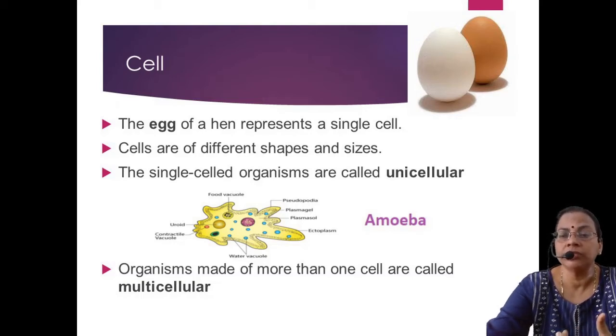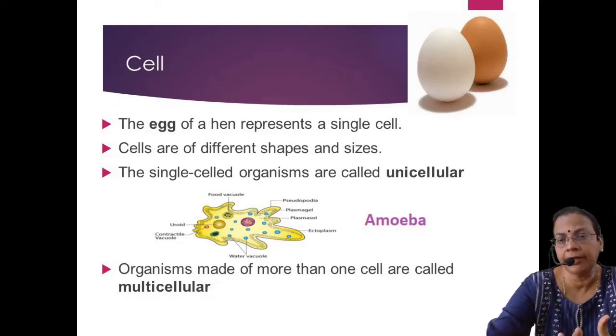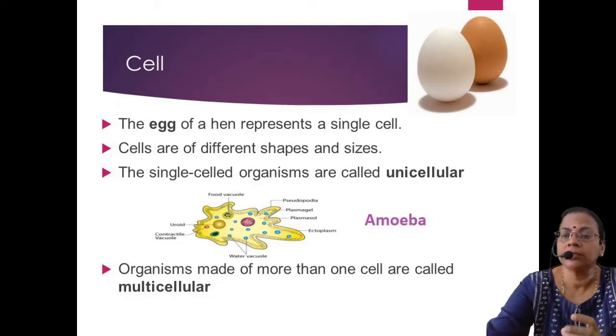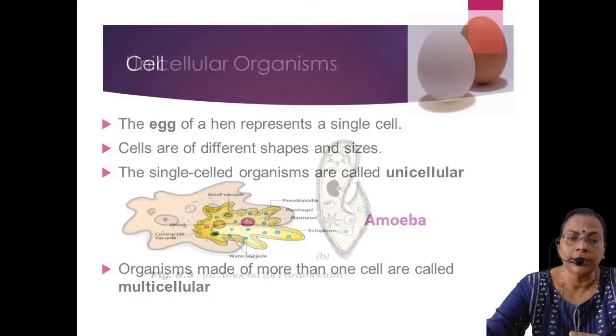A typical example is the egg of a hen. What we can see as a typical cell with the naked eye is the egg. So egg is also a single cell. It also has cell membrane, cytoplasm, nucleus, etc. So some of the cells are microscopic, some of the cells can be seen with the naked eye. Then we'll move on to the next slide.